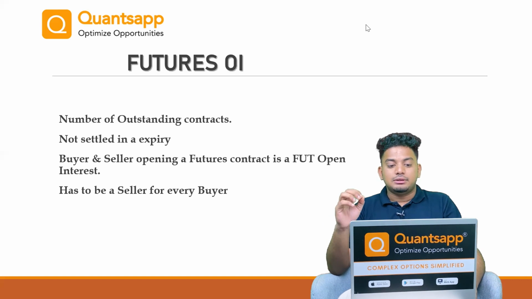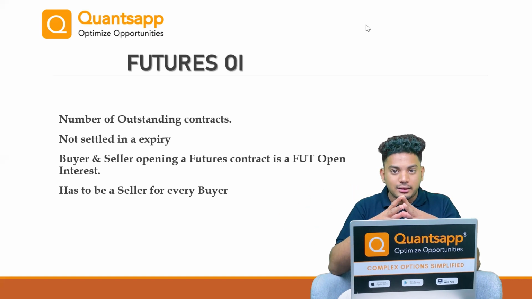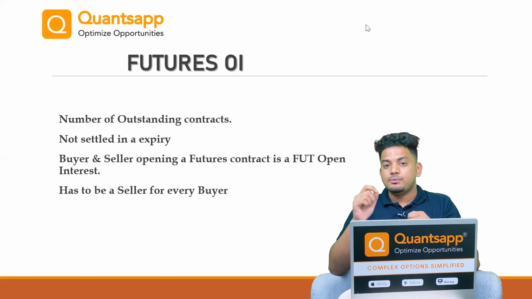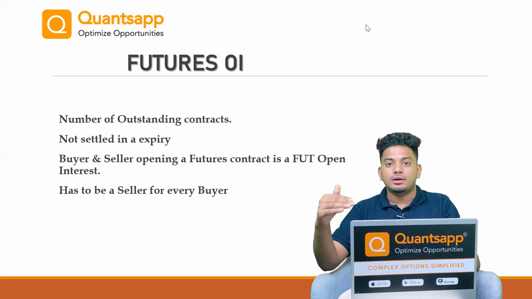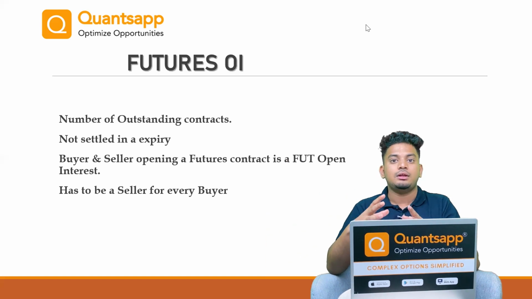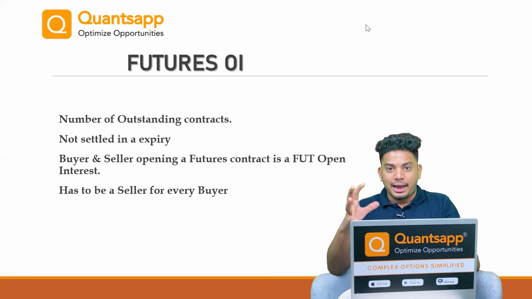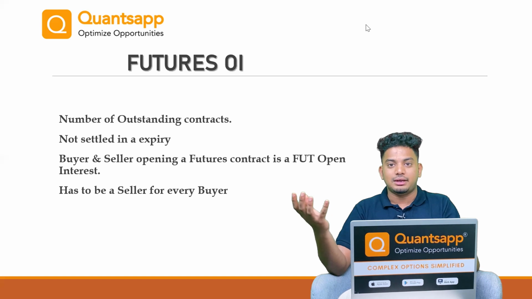For each and every buyer, there has to be a seller standing. So same as options OI, even in futures OI, for every buyer there should be a seller standing. Now let's say I want to buy an Infosys futures contract of this month, there should be a seller who is ready to sell the Infosys futures contract. Only then will our contracts get opened, and only then will the open interest get created, right?